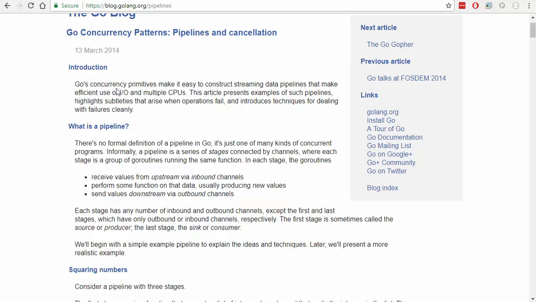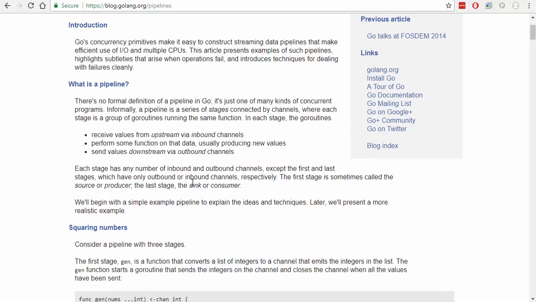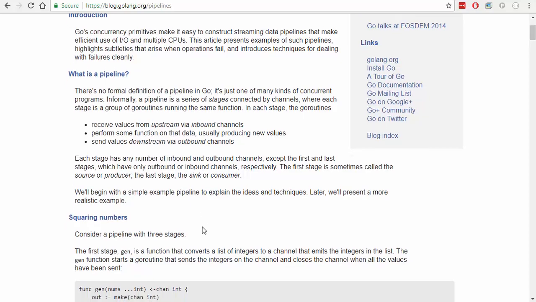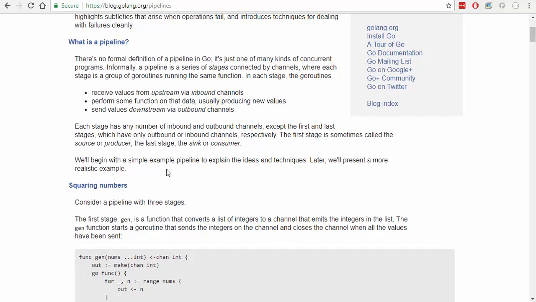So let's just see. Golang's concurrency primitives make it easy to construct streaming data pipelines and make efficient use of I/O and multiple CPUs. Good. This article presents examples of such pipelines, highlights subtleties that arise when operations fail, and introduces techniques for dealing with failures cleanly. What is a pipeline? Okay, so I think we have a pretty good idea of what a pipeline is.